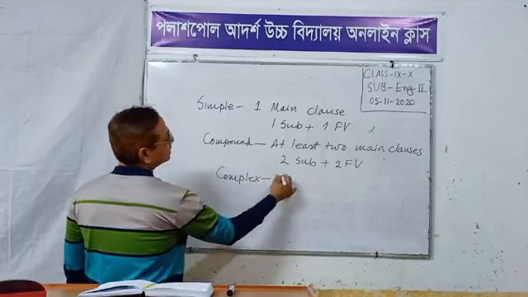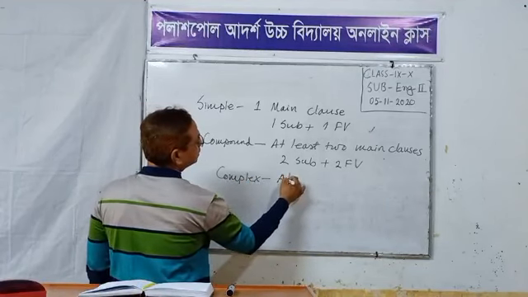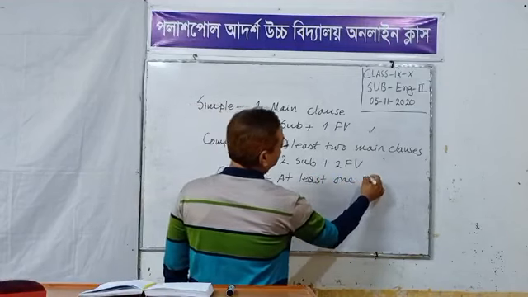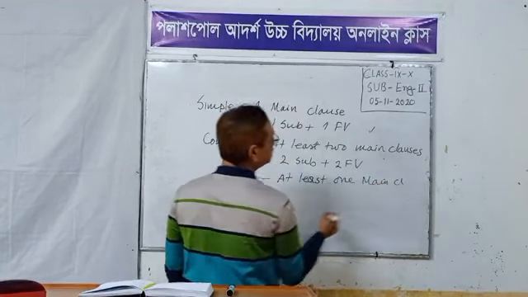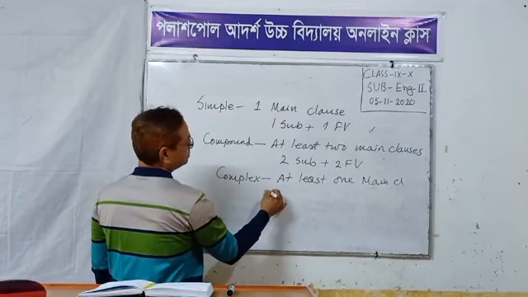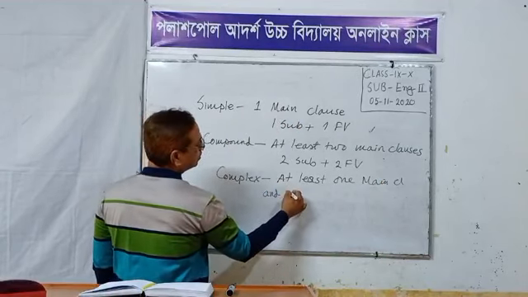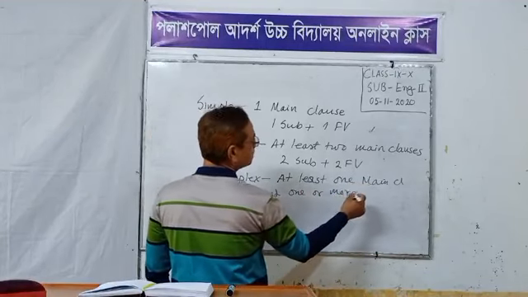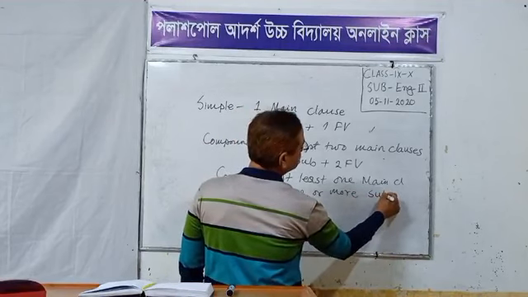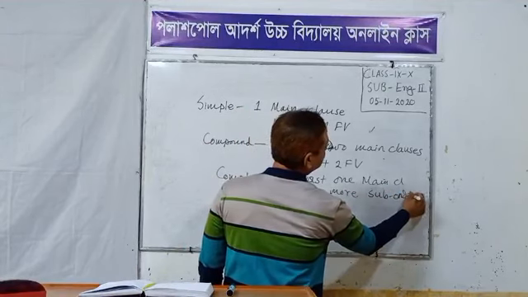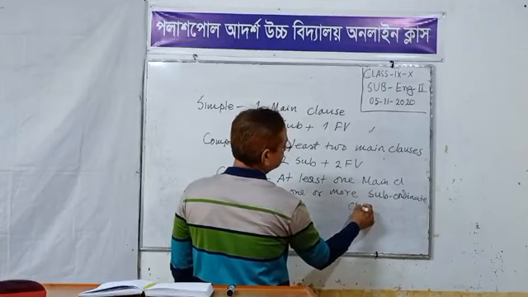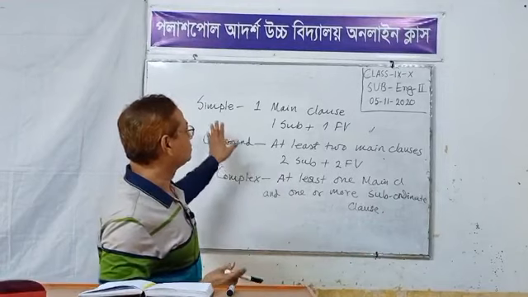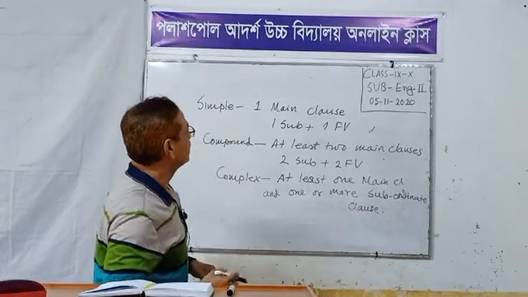Here under complex sentence, at least one main clause and one or more subordinate clauses. Dear students, this is what I taught in my last classes.